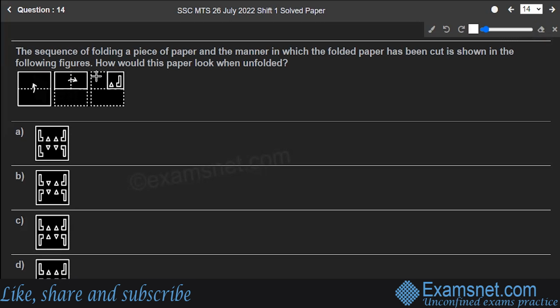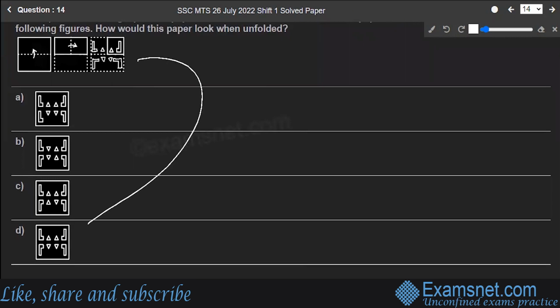So I'll make this. There will be an L of this shape over here. And a triangle will come at this place. Similarly, the inverted triangles will be here. And inverted L shapes will be there. Okay, the last one, it is not perfect. Let's make it again. Right, so this one exactly matches with option D. Option D is the correct answer to the question. Hope you are clear with this.